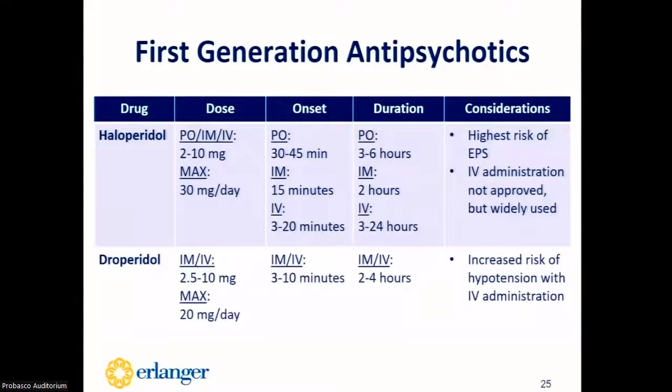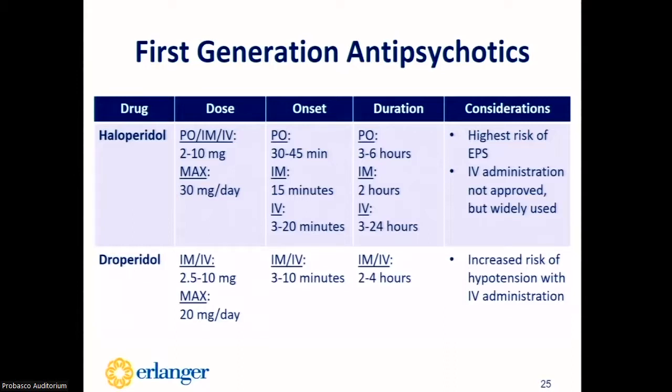When comparing haloperidol and droperidol, the dosing of both agents is similar. When using haloperidol, you can reevaluate and repeat the IV or IM dose every 15 minutes until acute symptoms are controlled, with a maximum of 30 milligrams per day. With droperidol, you can repeat the IV dose every 5 minutes until adequate sedation is achieved, but it's advised to wait at least 10 to 30 minutes before providing an additional IM dose, with a maximum daily dose of 20 milligrams per day.